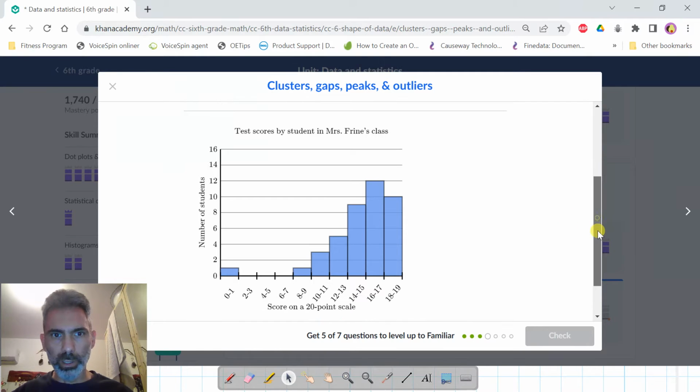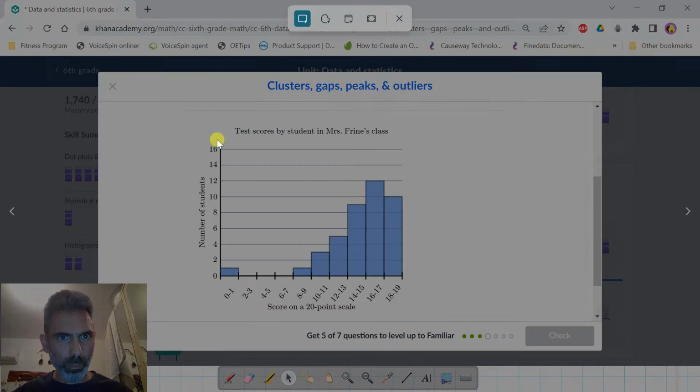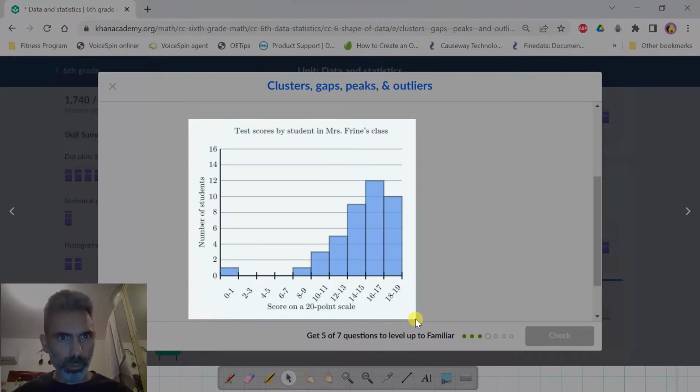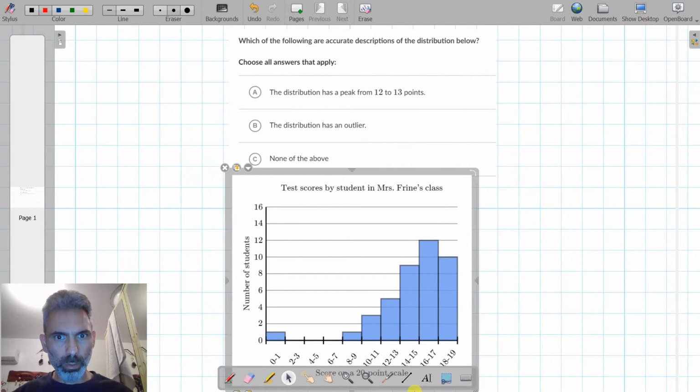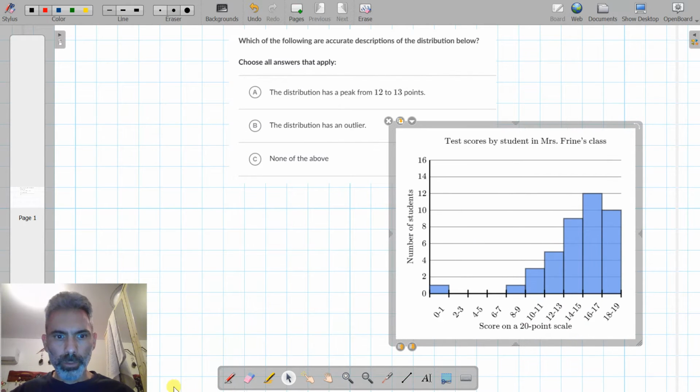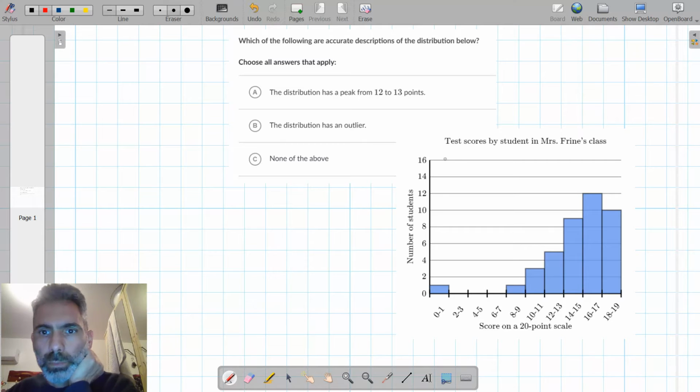Now we have a histogram. This histogram shows test scores by student in Mrs. Friend's class, score on a 20-point scale. So number of students and the score.